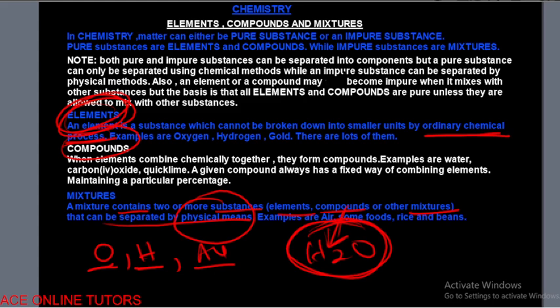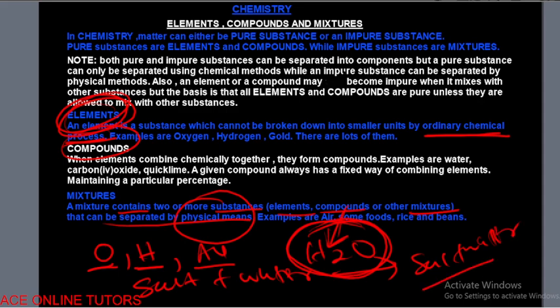We all know that this happens, and we have mentioned this example before when we were discussing physical and chemical changes. We said that when you pour salt in water, what are you going to have? You are going to have salt water, because the salt is still inside the water. So it is what? It is a physical change. So that means that there is no chemical reaction. So salt in water is an example of a mixture because they did not react chemically together.